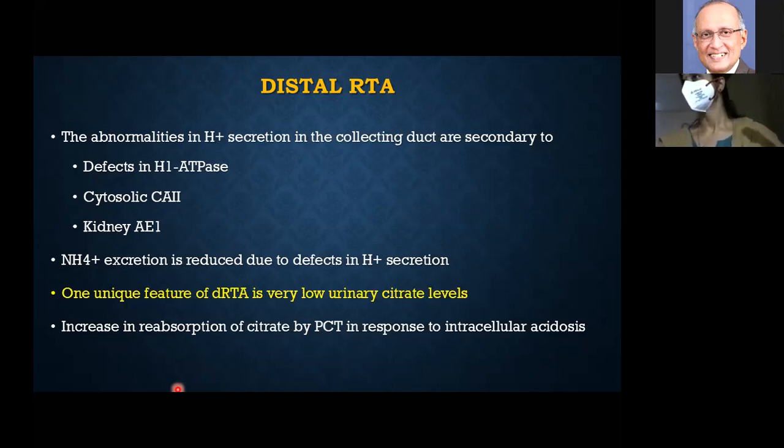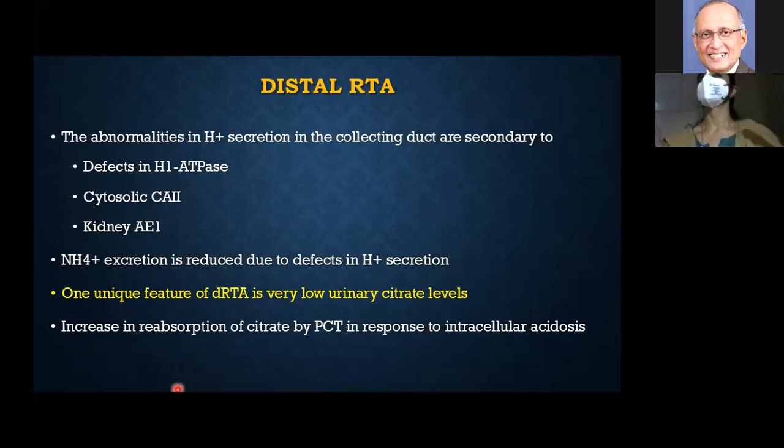Next, one more important: ENaC abnormality. Good. One more: what is there on the basolateral side of the membrane? There's an anion exchanger, AE1, which shunts bicarbonate to the bloodstream and chloride into the cytosol.